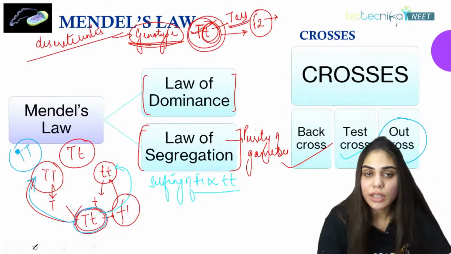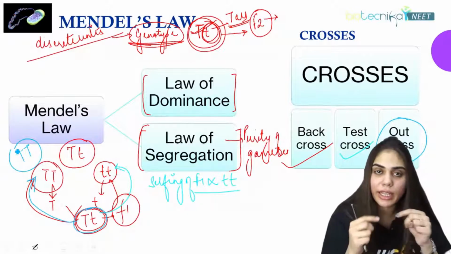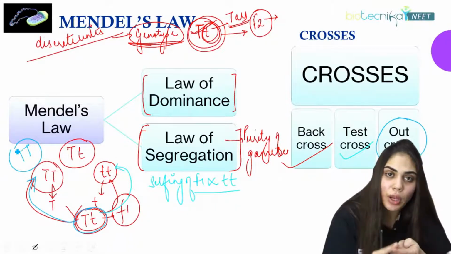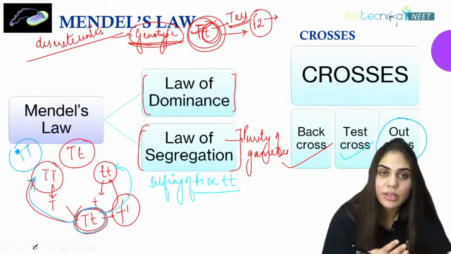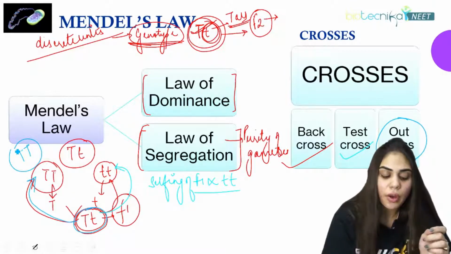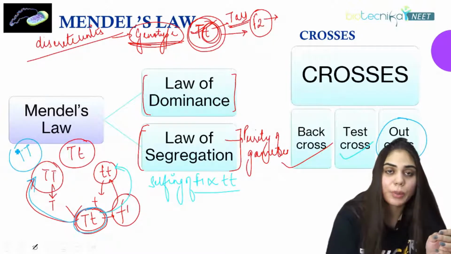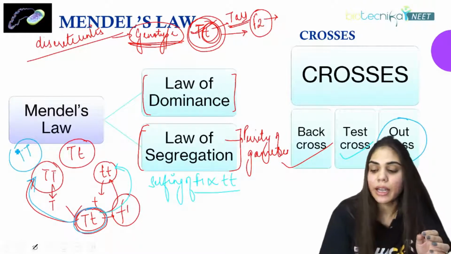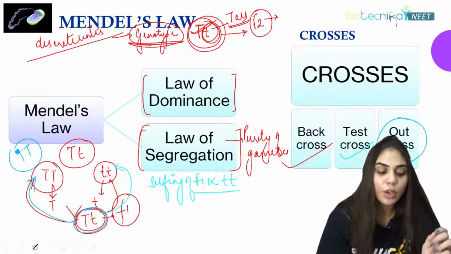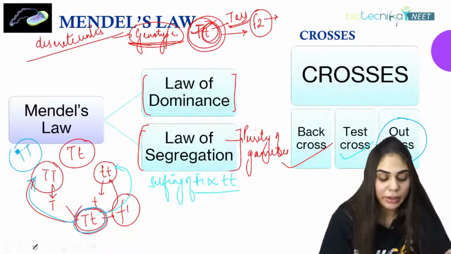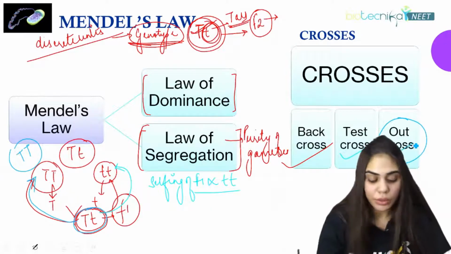So back cross is when we cross the F1 progeny with any of the parents, whether parent 1 or parent 2, dominant or recessive. Test cross stands for crossing the F1 progeny with the recessive parent, and out cross is when we cross this filial first generation with the dominant character parent. That is what is called an out cross.